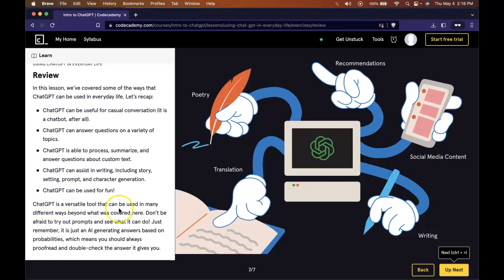ChatGPT is a versatile tool that can be used in many different ways beyond what was covered here. Don't be afraid to try out prompts and see what it can do. Just remember, it is just an AI generating answers based on probabilities, which means you should always proofread and double check the answers it gives you. A lot to take in, but with all that, we will end this lesson.